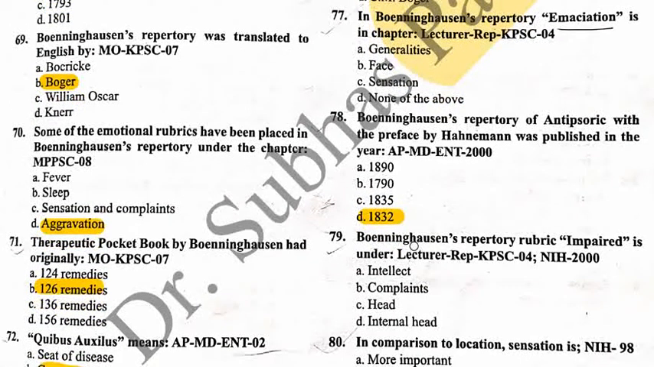Next question 79. In Boenninghausen's repertory, the rubric impaired is under: option A, intellect; option B, complaints; option C, head; option D, internal head. So the correct answer is that impaired is present in the intellect chapter, option A. And I will tell you one more thing: all rubrics starting with I are present in the intellect chapter except one, that is indifference. This is only present in the mind chapter.